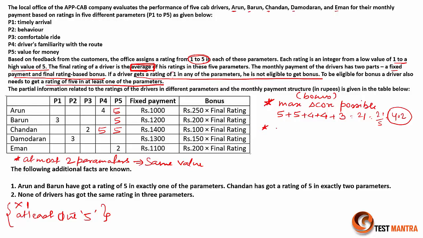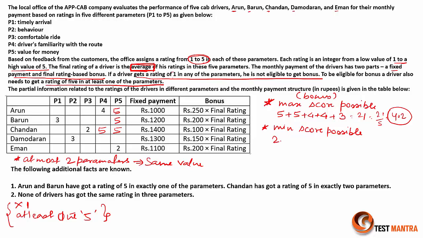And then let's talk about the case where minimum score is possible and a person should get a bonus, right? That means he should not get 1 in any of the parameters and he should have at least one 5 in one of the parameters here. So now in this case, what are the possibilities?